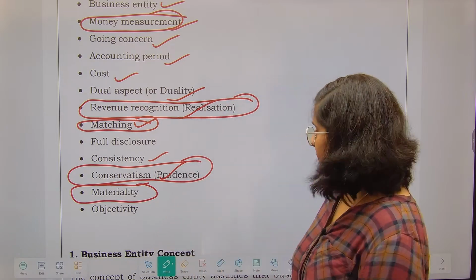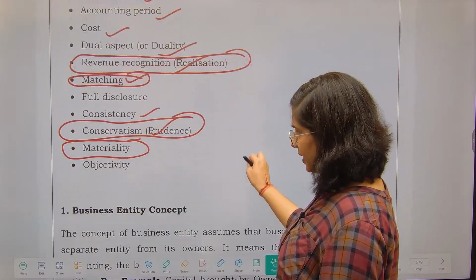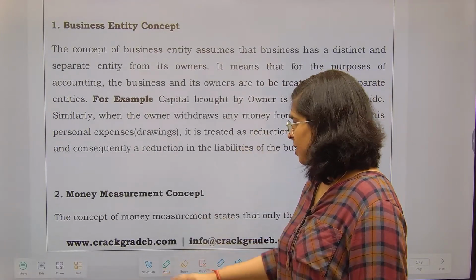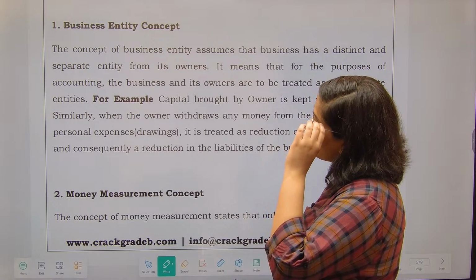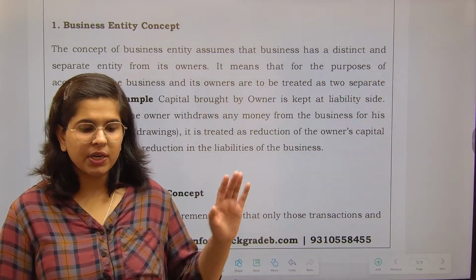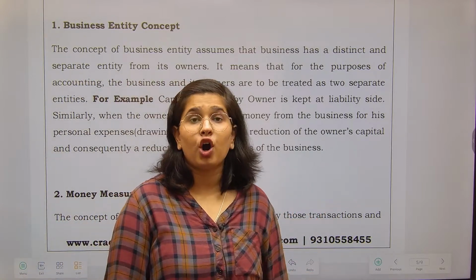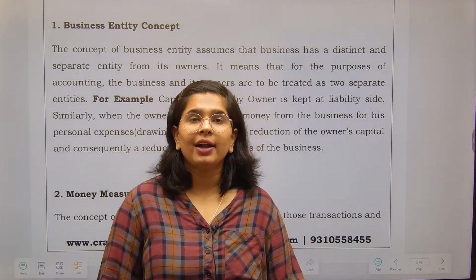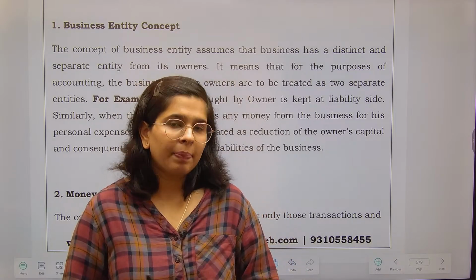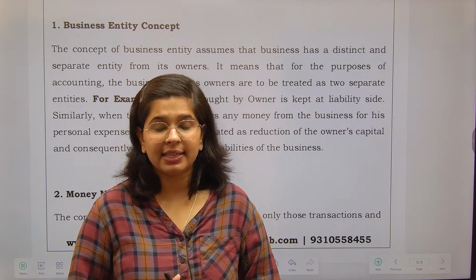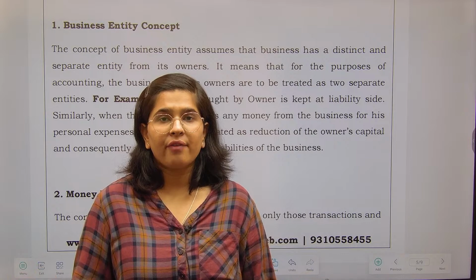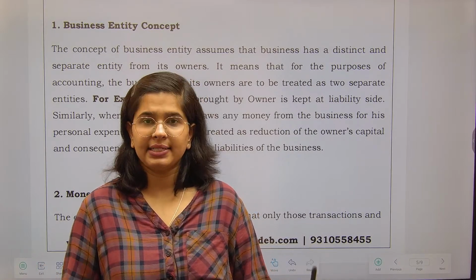So the number one principle that we will be studying today is called the business entity concept. What is this business entity concept? This is what I was talking about. This particular principle exists in corporate law as well. Corporate law में इसको कहा जाता है separate legal entity. In corporate law, it is said that the company as well as the owner are both having different legal identity.